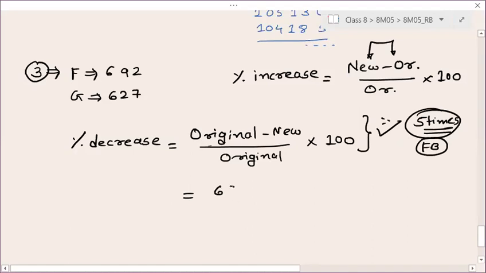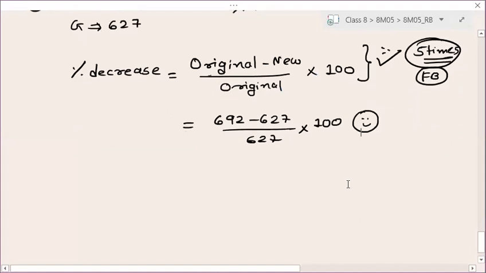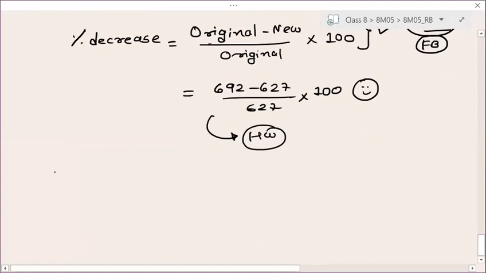So here it will be 692 minus 627 divided by 627 into 100. Yes, the denominator remains same. In both the cases, the denominator remains same, only that is changed. So can you find this now from home? Percentage decrease? Tell me. Can you do this from home or not now? I have shown you so big division. So this division is small. This you can do from homework now, right? So next question, because we need to complete. We need to learn so many new concepts as well.